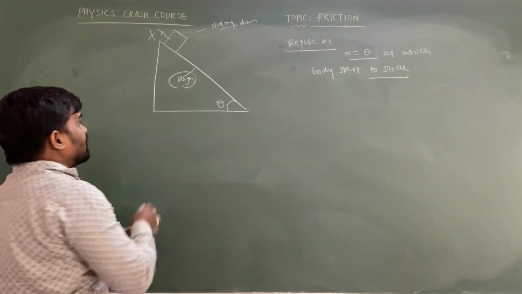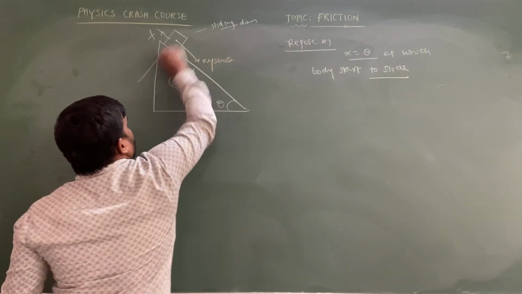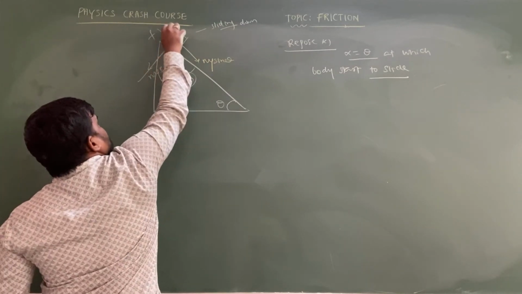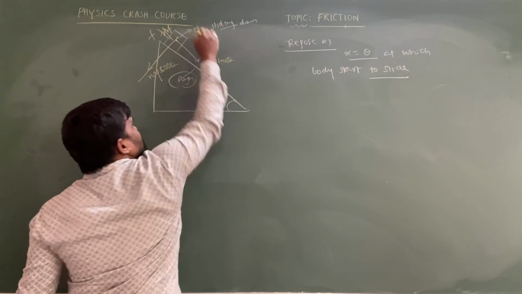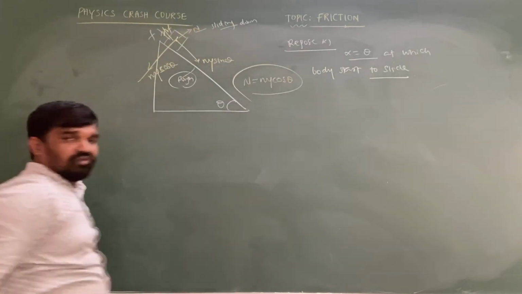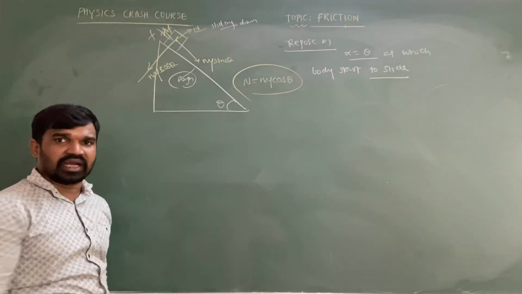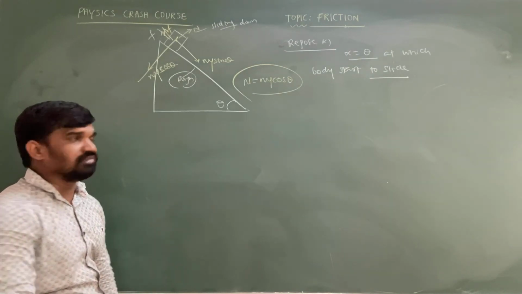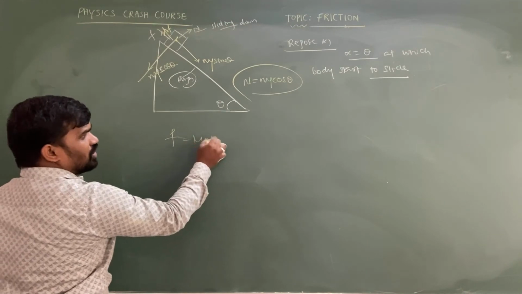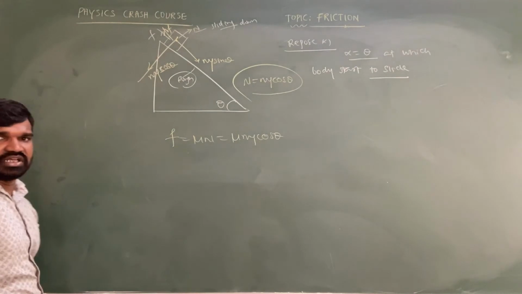Let me consider, my dear intelligent students, the component parallel to the inclined plane is mg sin theta, perpendicular to the inclined plane is mg cos theta, and the friction which is acting is F, and the normal force is N. The normal force is equal to mg cos theta in case of the inclined plane. If an object is placed on the inclined plane and no external force is acting, then the normal force is equal to mg cos theta only. Another important point: friction is equal to mu into N, so mu mg cos theta we can write.